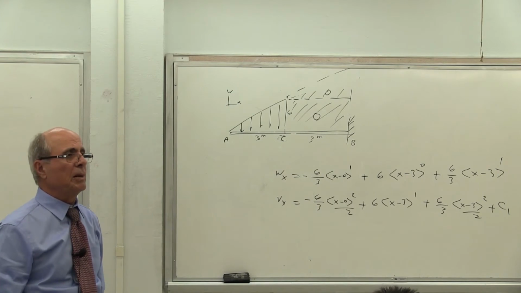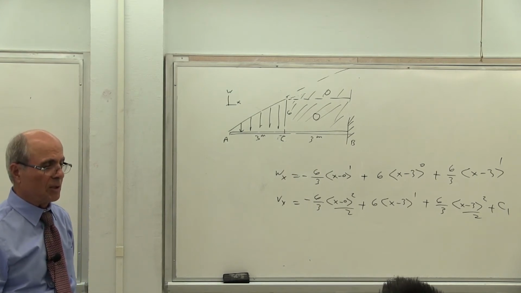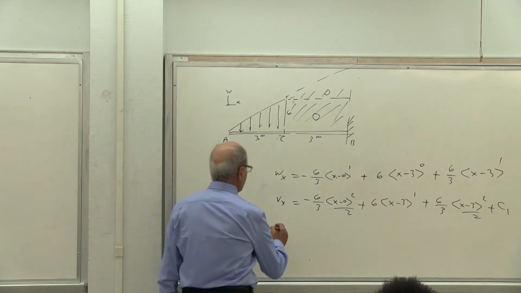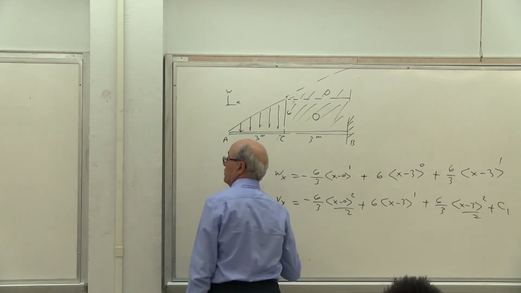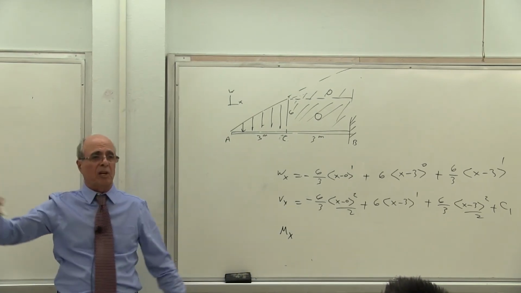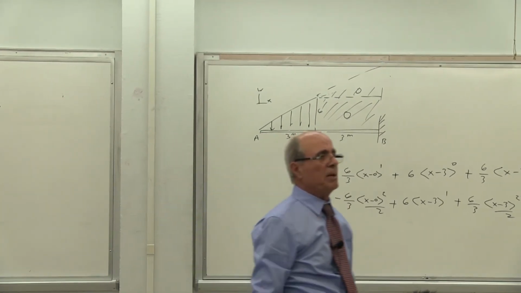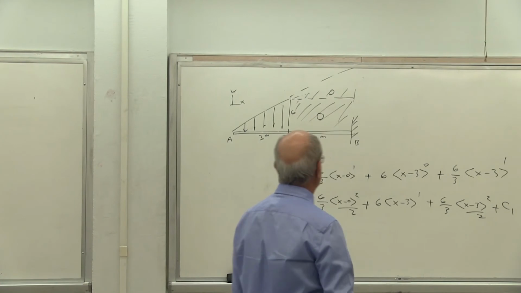Because a few people came to my office and asked a question about this system. Is that correct or not? Yes? Now then, one more integration gives me M(x), which takes me there still. Everybody, after I do M(x), then I go there. Is that correct or not? The rest of it is the same. But I have two more constants to worry about.